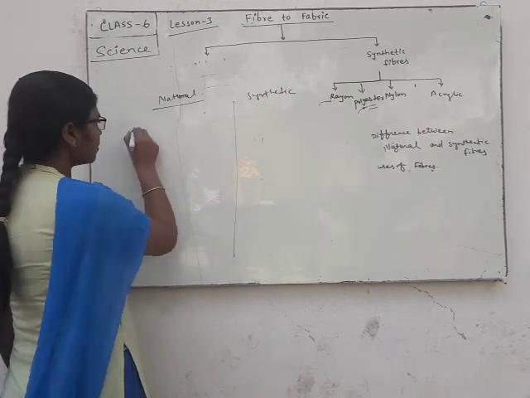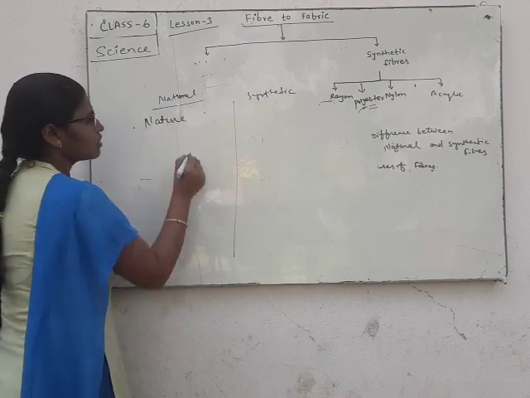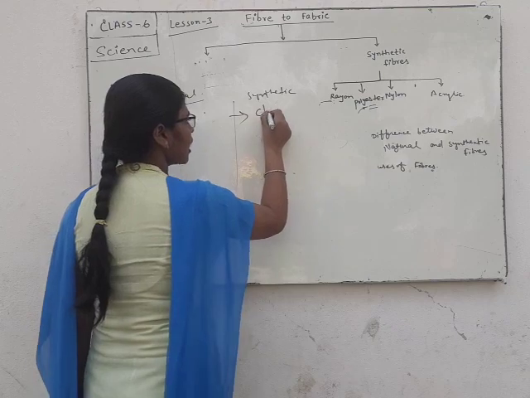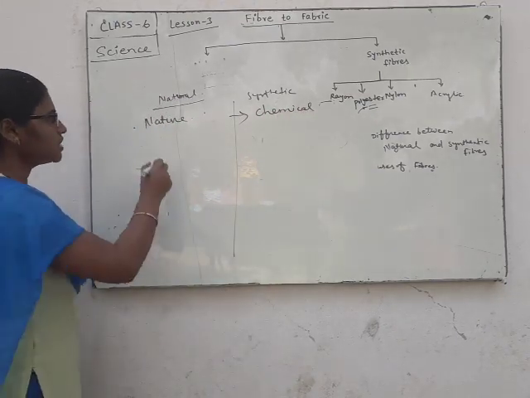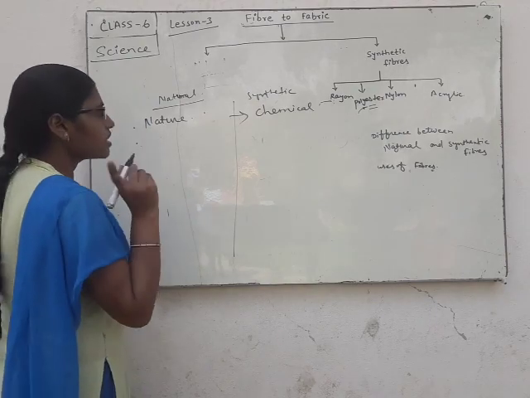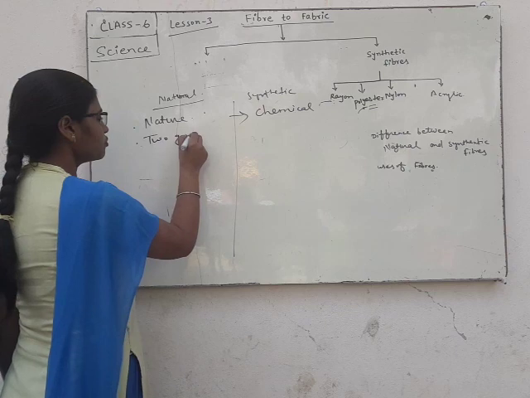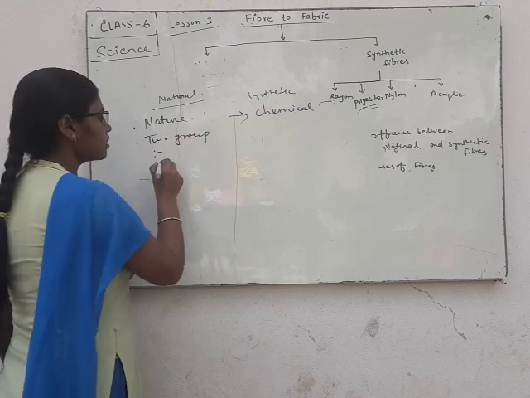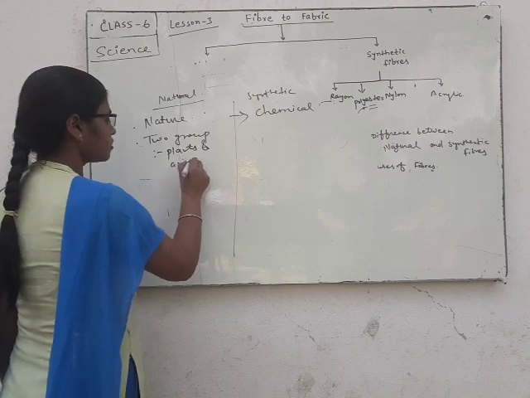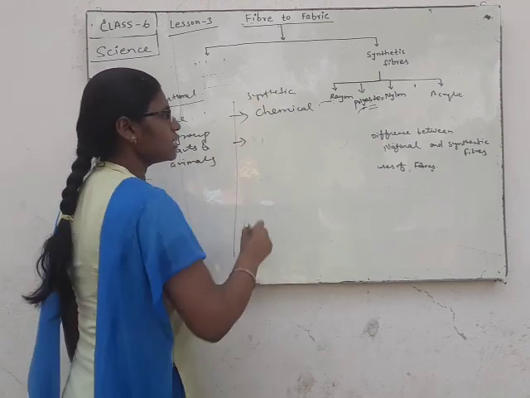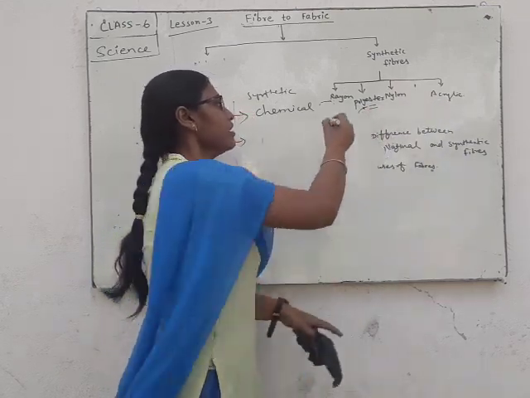Natural fibers are made by nature and synthetic fibers are made by chemicals. Second, natural fibers are classified into two groups, plant and animal, and synthetics are classified into many groups such as rayon, polyester, nylon and acrylic.